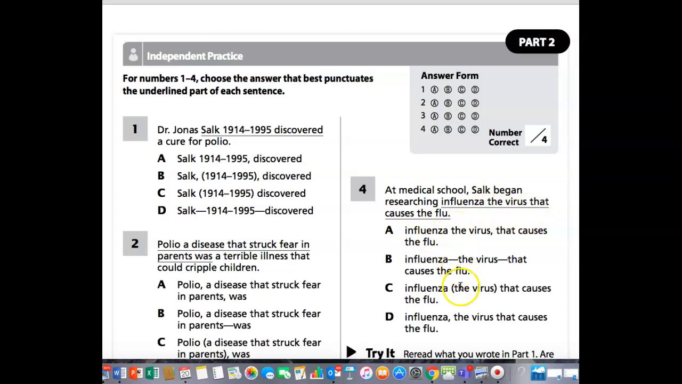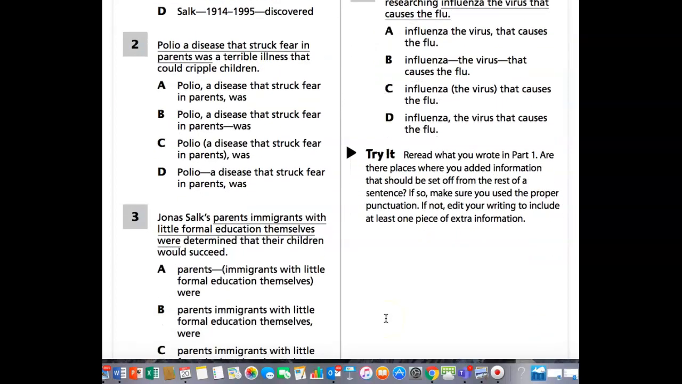You don't want this one. You don't want this one. At medical school, Salk began researching influenza, comma, after influenza. Not influenza, the virus. It's influenza, and then it's explaining what influenza is, the virus that causes the flu. So that would be D.